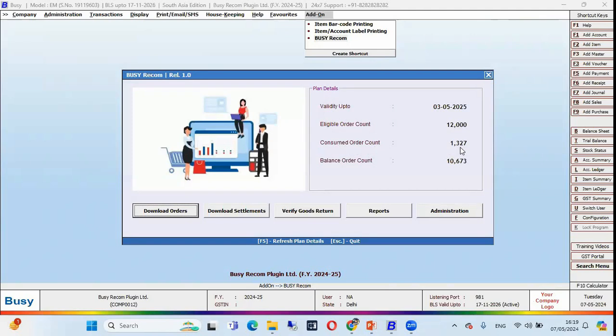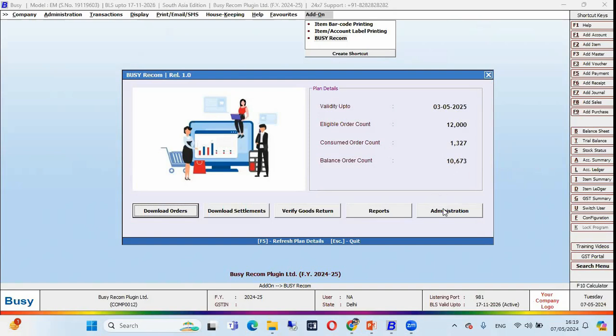Consumed order counts, like 1,307 orders I downloaded already. So the pending balance is 10,673. So this is my pending balance. I can download the pending balance orders.